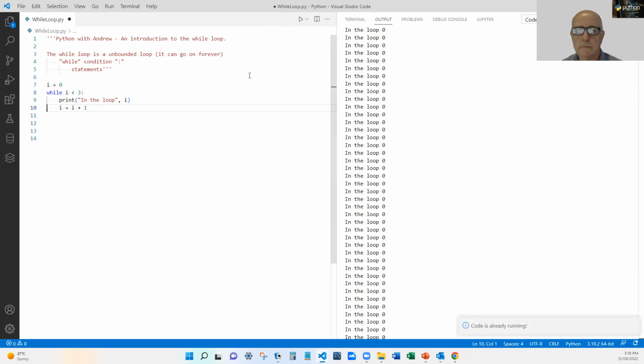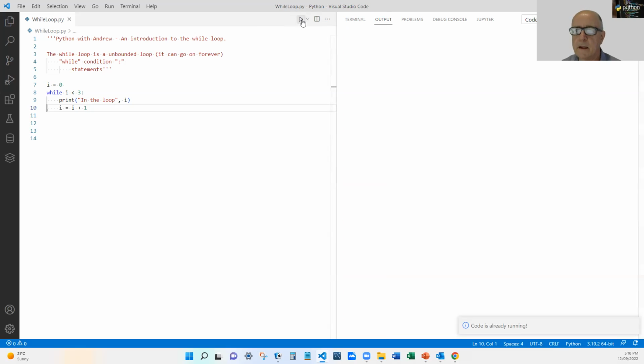Oops. Save it and then run it again. Clear it and run again. Back to that. Phew. You don't want to miss out doing the change of the counter. Otherwise, you'll see your program running forever. So we must have something that increments this counter. Or more generally, we must have a way of getting that i so that this condition eventually becomes false.